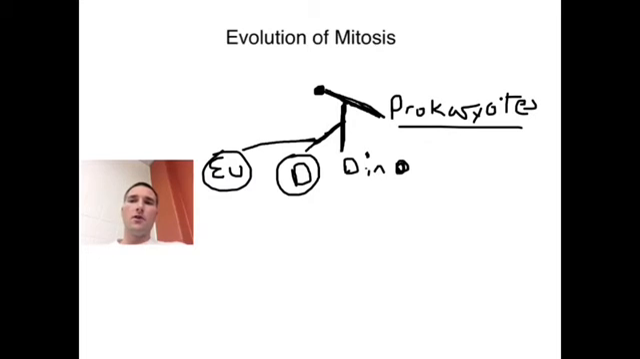Okay, so there's this common ancestor idea. So it's not like the prokaryotes were turning directly into dinoflagellates. That was not happening. What we were seeing is whatever it was that led to the prokaryotes, somewhere along the line there was a break and things evolved down a different pathway to get to the dinoflagellates.